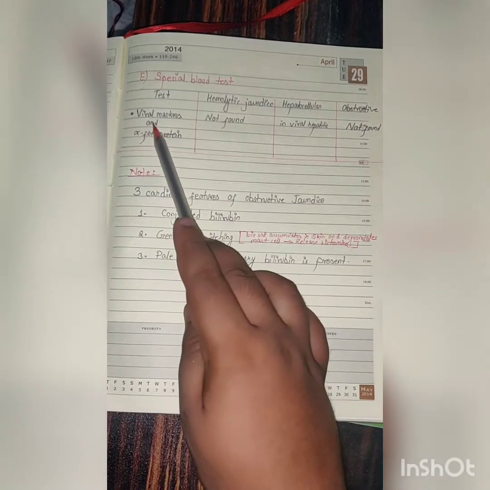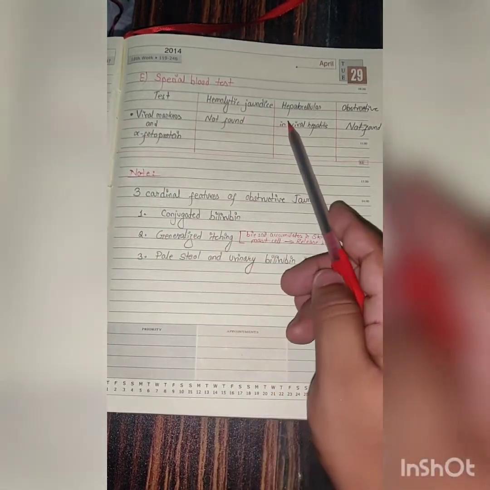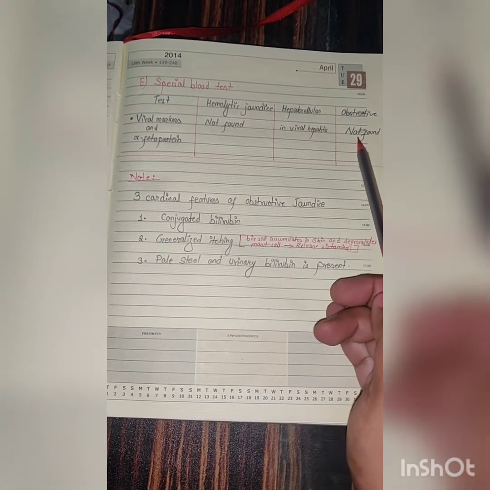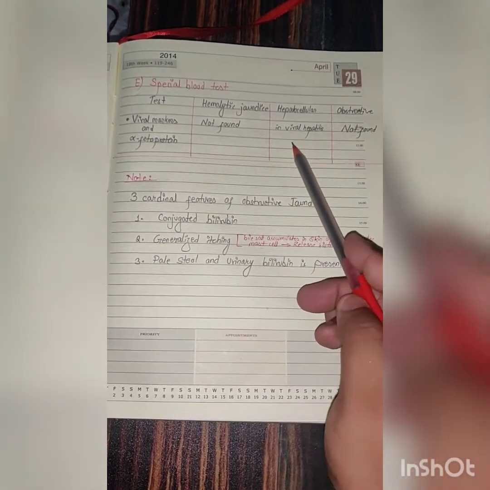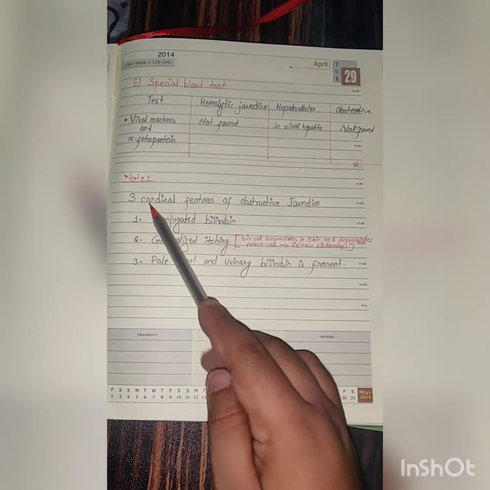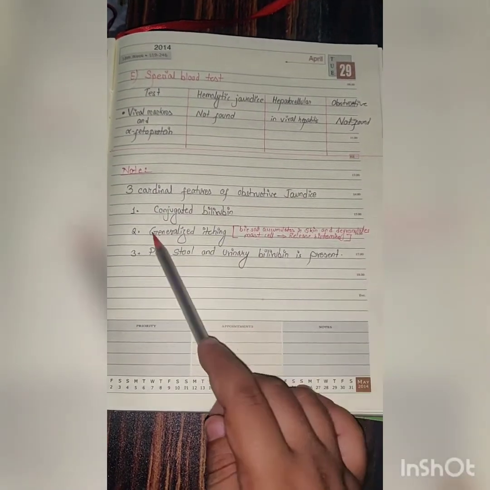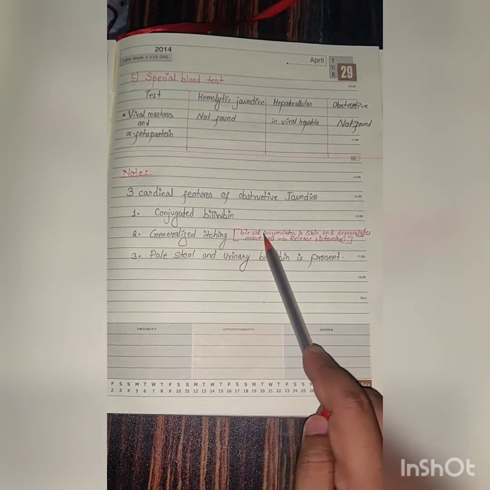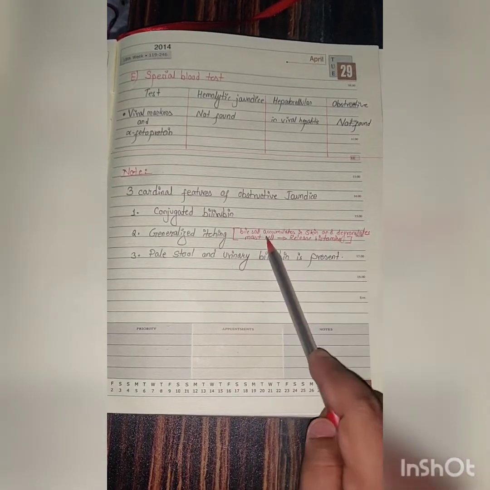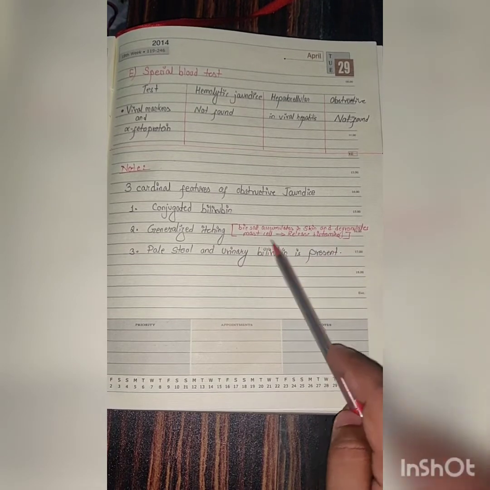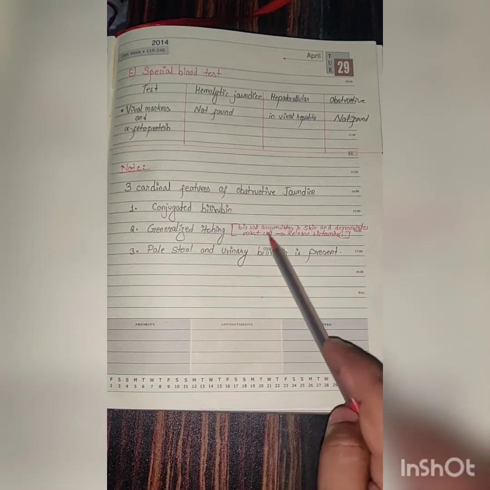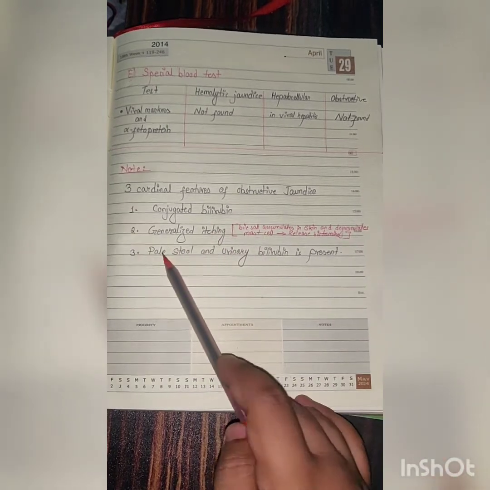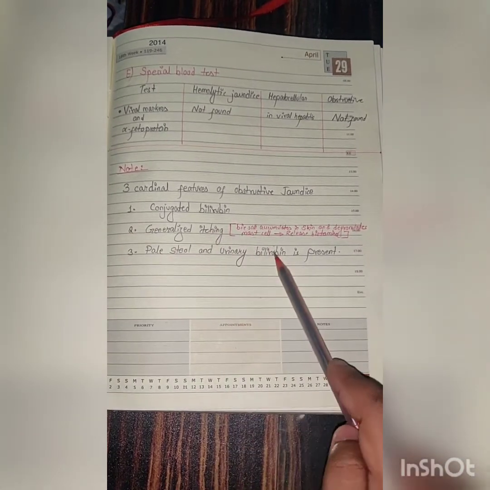Special blood test. Viral markers and alpha fetoprotein rise in the hepatocellular in case of viral hepatitis, and in obstructive it is not found. Alpha fetoprotein mainly rises in the liver tumor. Three cardinal features of obstructive jaundice. One, conjugated bilirubin is present. Two, generalized itching, due to the bile salt accumulation in the skin, which degranulates the mast cells and releases the histamine. The mast cell, whenever it degranulates, releases the histamine, which causes the itching in the whole body. Three, pale stool and urinary bilirubin is present.